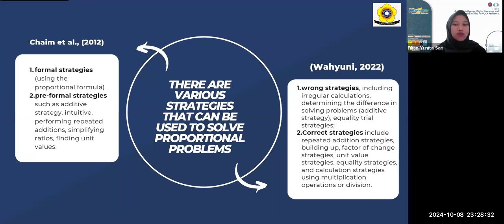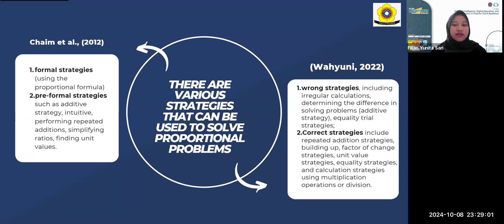And according to Wahyuni 2022, there are two strategies that can be used. The first is wrong strategies, including irregular calculation, determining the difference in solving problems as an additive strategy, and the last is equality trial strategies.